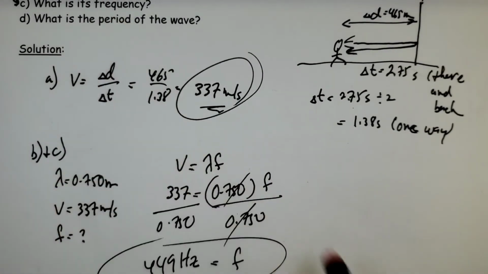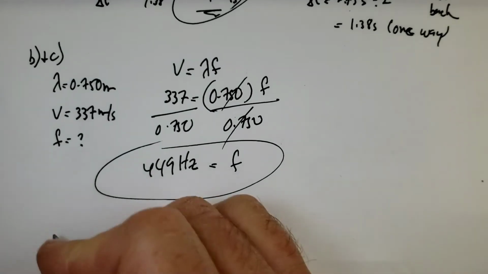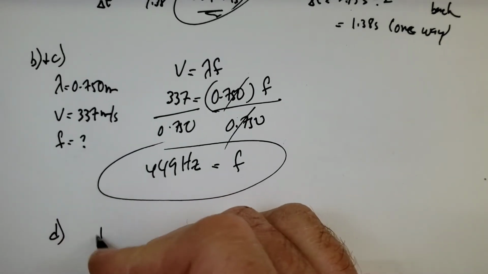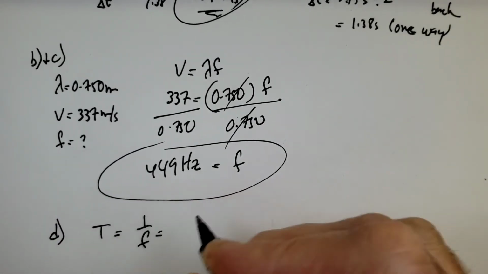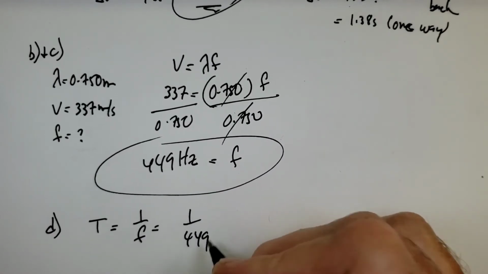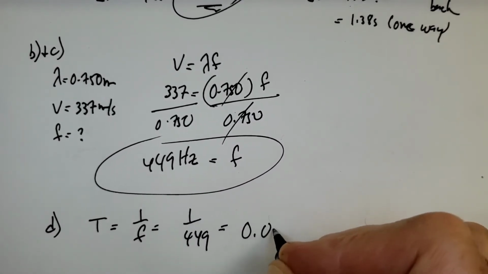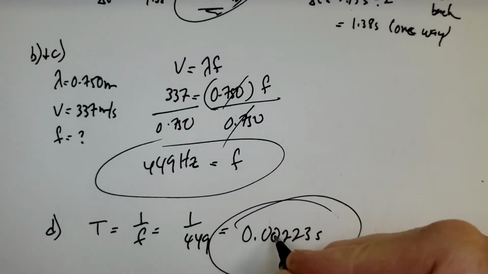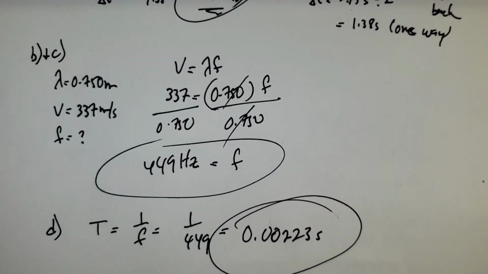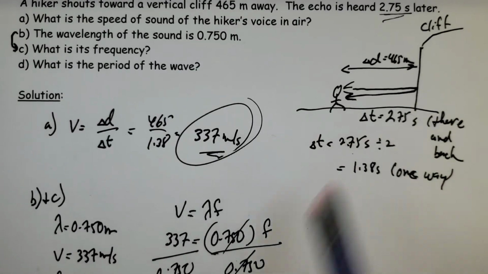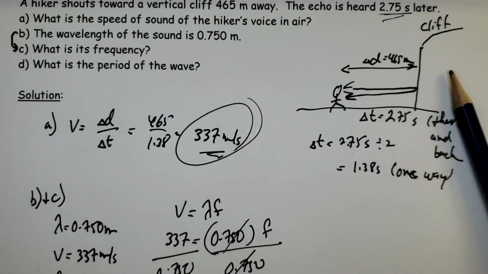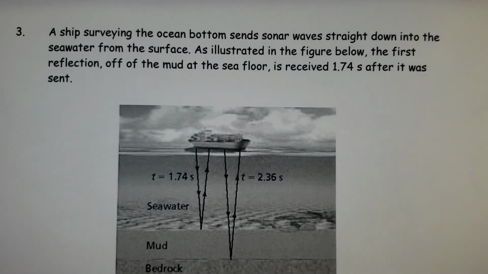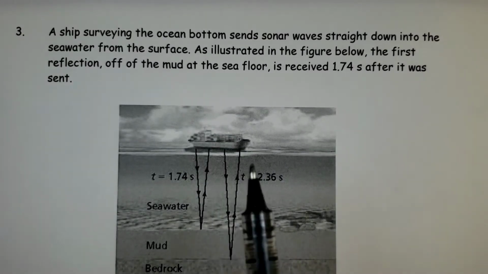And then lastly, what's the period of the wave? Of course, if I know what the frequency is, I can figure out the period. So 1 over 449, 0.00223 seconds. All right, so that's how you do that. And again, the key thing is look at the scenario, figure out is it there and back, just one way, etc.